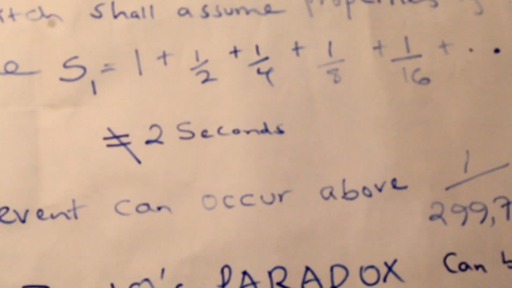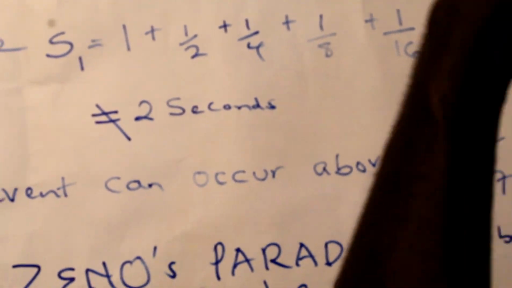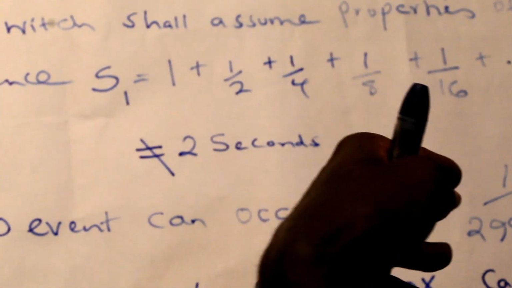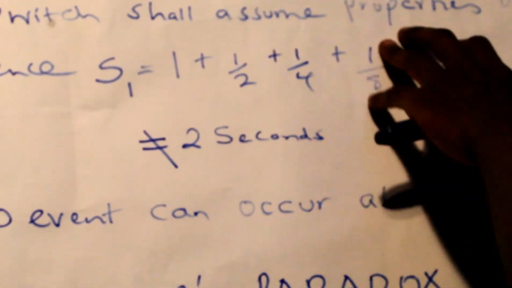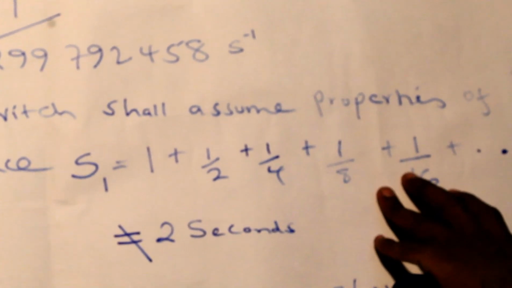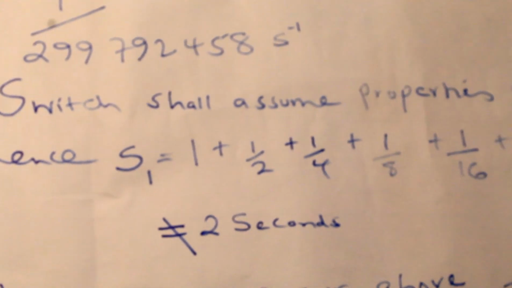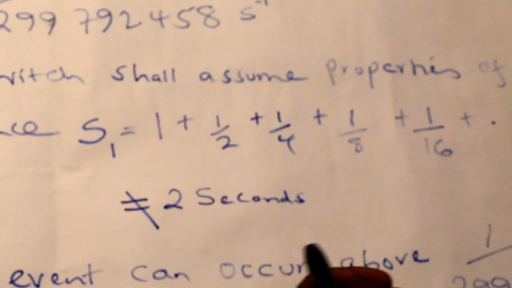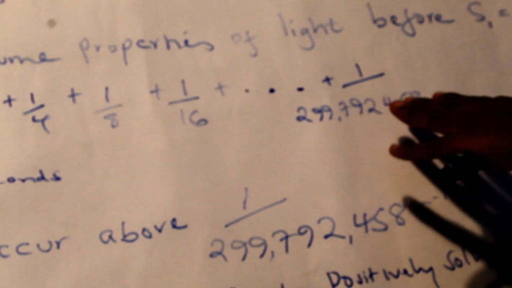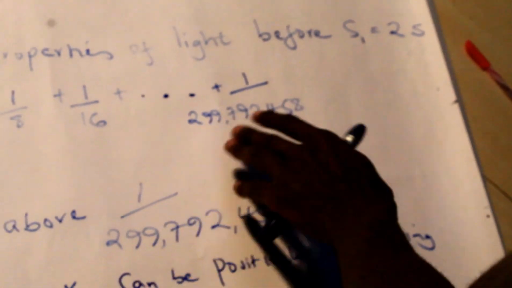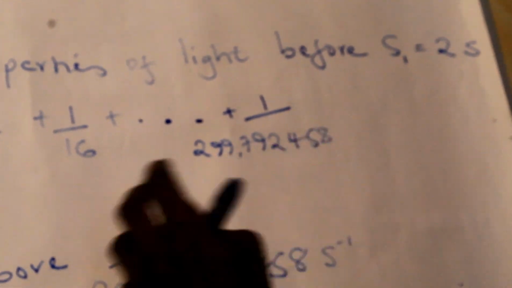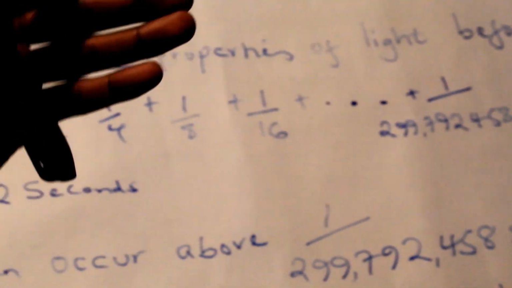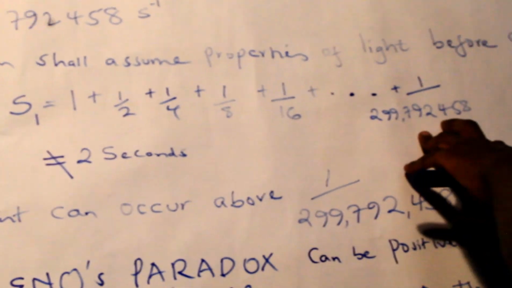So Thompson's, the current norm that is there, that the bulb will neither be on or off, or rather the bulb will be on and off at the same time, doesn't work, because one, we shall never have reached the summation of 2 seconds, and we already have a positive solution in that the bulb will be on at this exact rate, and there's no event that can occur above this rate. So there's no event, which means there'll be no bulb switching on and off above this rate.